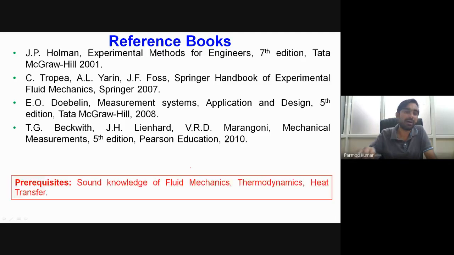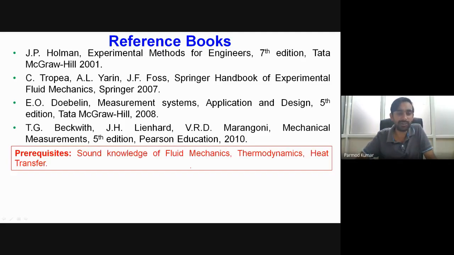Okay. Now, let me talk about the prerequisites of this course. For the understanding of this course, you should have sound knowledge of fluid mechanics, then thermodynamics, and heat transfer. Okay, so these are the fundamental subjects in the field of thermal engineering. So you should have good knowledge of these three subjects, and that will be helpful while we go through the content of this course. Okay.